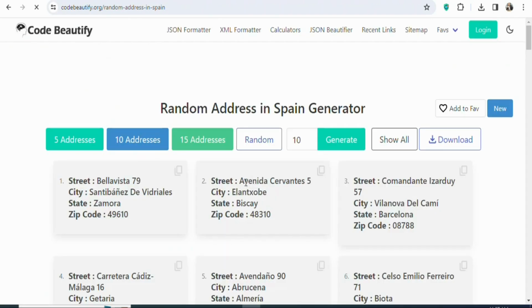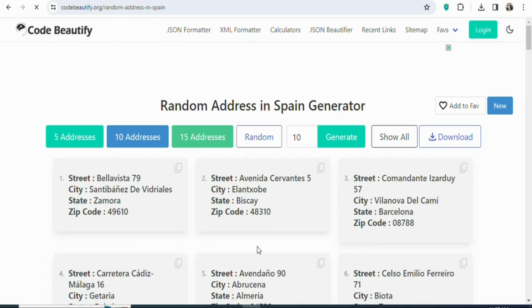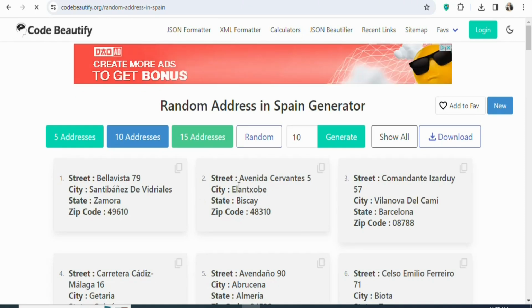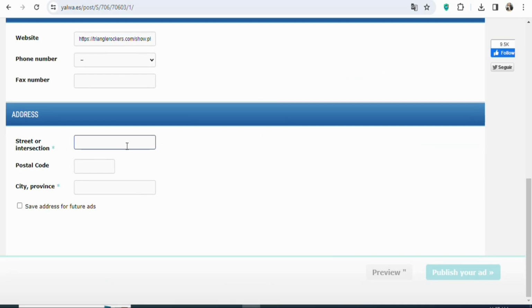Once you click on it, you can see these are fake addresses. So just use any of them that you want. In this case, I'm going to be using this one. So just highlight and then copy it. Once you copy it, you are going to come back, paste the city here. As you can see, that has been done.